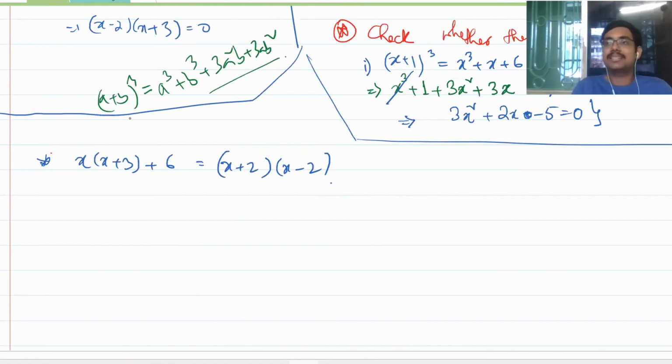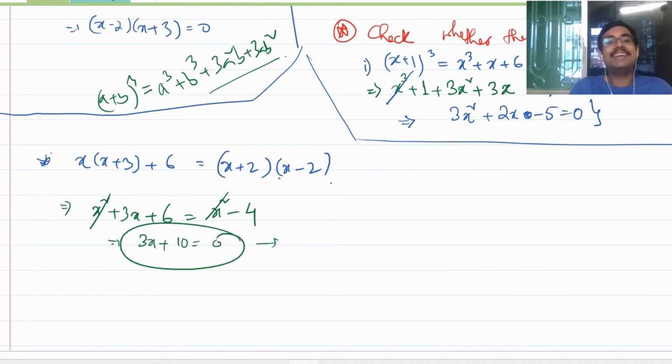Anytime you are saying something, you need to simplify it. So x square plus 3x plus 6 is equal to x square minus 4. x square gets cancelled. 3x plus 10 is equal to 0. It becomes a linear equation. Do you see this? So this is the first category of questions that can come, that check on whether these are quadratic or not. Before solving a quadratic equation, first you need to see whether an equation is quadratic or not. Isn't it so?